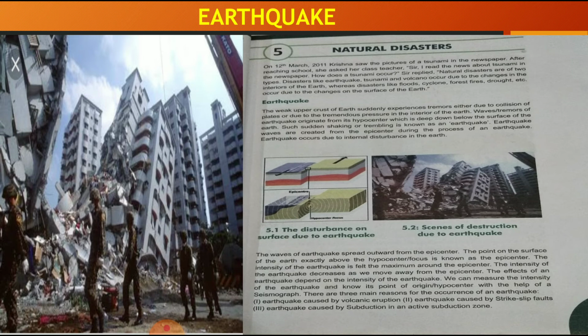So due to these changes, this type of natural disaster occurs, whereas disasters like flood, cyclone, forest fire and drought, that is famine, occur due to changes on the surface of the earth. The floods and cyclones take place only because there are some changes in the surface of the earth. So the first thing we are going to see is the earthquake.